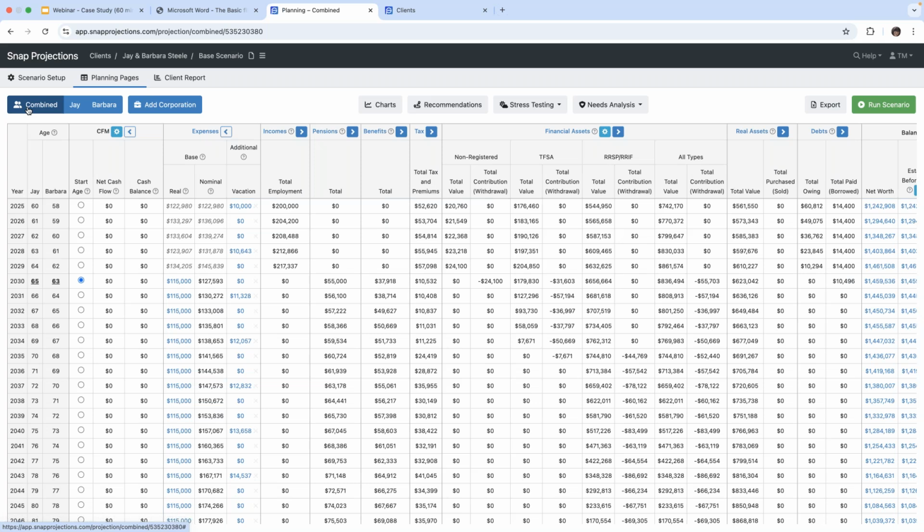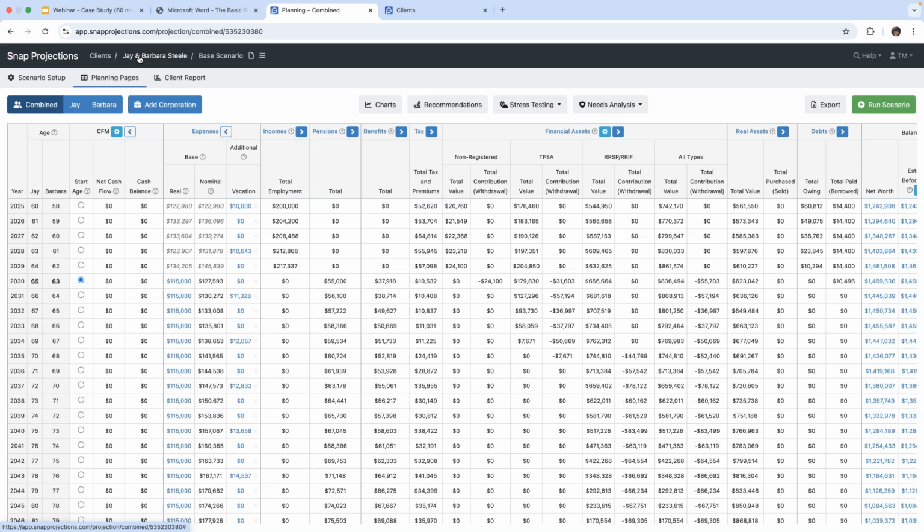And from here, you can assess if they are progressing towards their goals, and we can make changes in terms of contributions and that sort of thing, which we'll get into shortly. But for the time being, I just want to start by letting you know that there is a 3-level menu with Snap Projections. So this is our top level menu right here. So we are working within our clients. If we were to click on the word clients, it would bring us back to our client list. But we'll stay here for now.